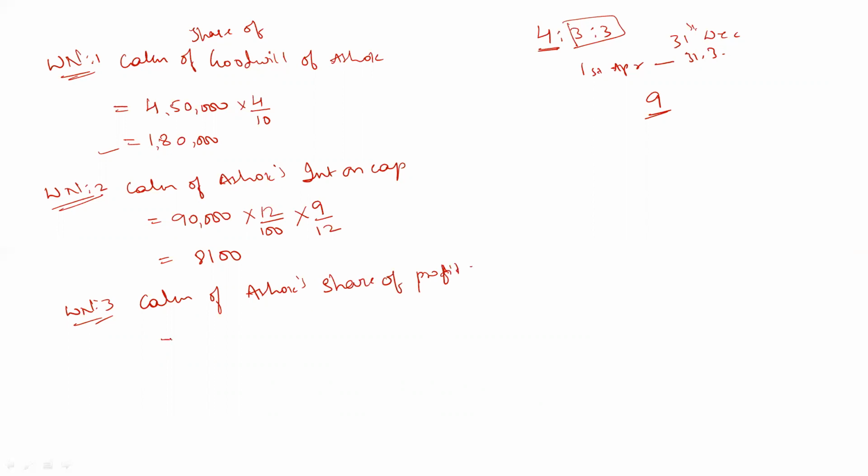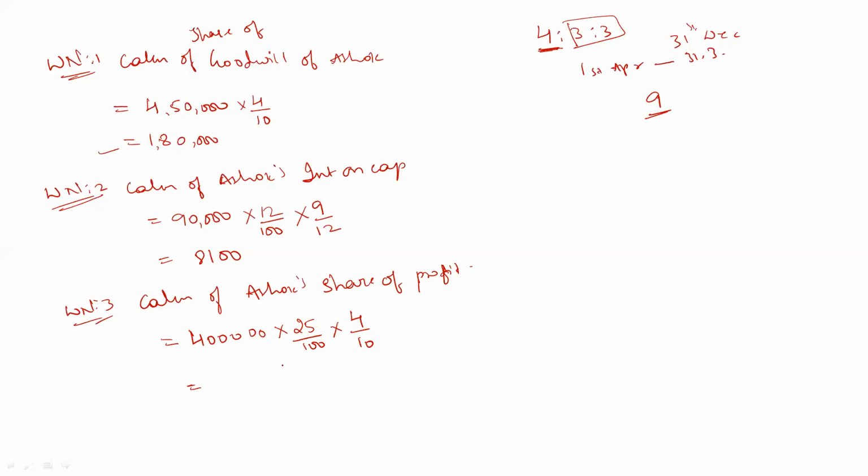So the sales for the current year are 4 lakh rupees, right? Profit percentage for previous year is 25, so 25 by 100. Out of this we only want Ashok's share. Ashok's share is 4 out of 10, so 4 divided by 10. You can also do it like first you do 4 lakh into 25 percentage of that, which will be 1 lakh rupees.